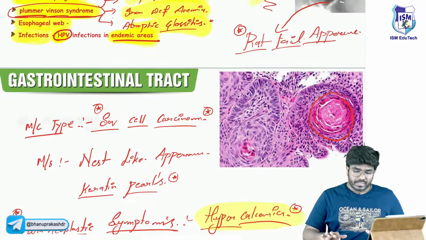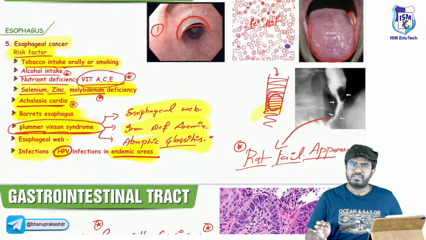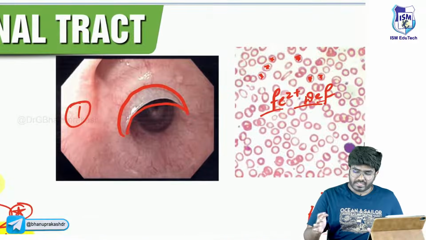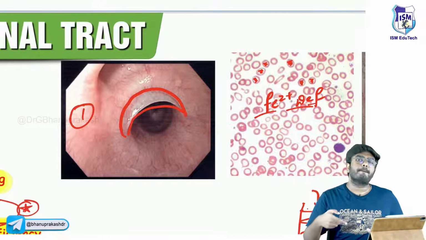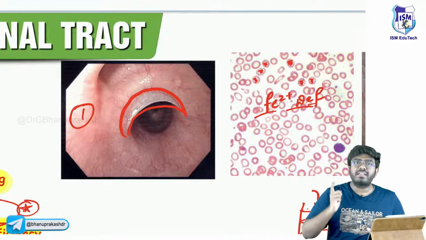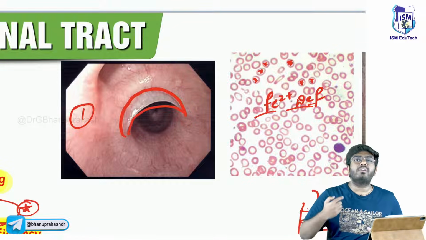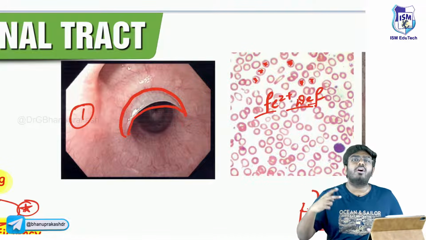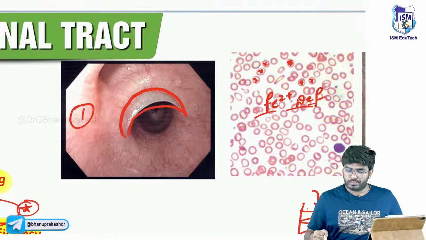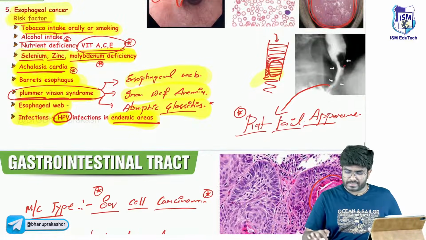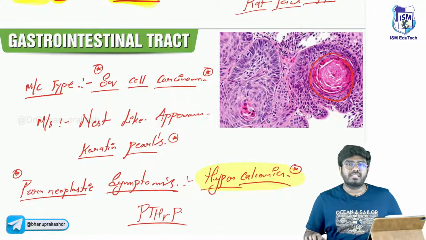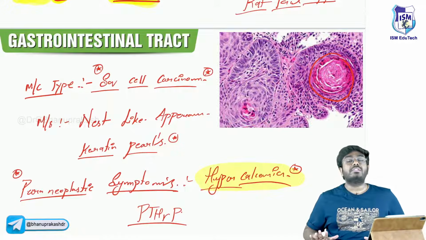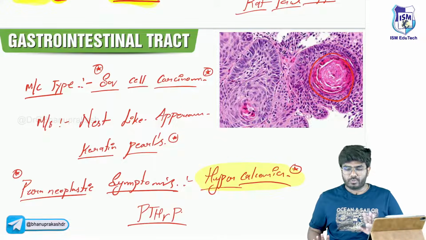Okay, so important risk factors I have discussed. The esophageal web is important. They will ask you, is esophageal web a risk factor for esophageal cancer? Yes, esophageal web is a risk factor. Those patients who have esophageal webs are at risk of developing squamous cell carcinoma of the esophagus. Keratin pearls, nest-like appearance, paraneoplastic symptoms like hypercalcemia are going to be seen. With this, I have completed all the esophageal disorders which are needed for your exam. If you know this much, it is enough, sir.